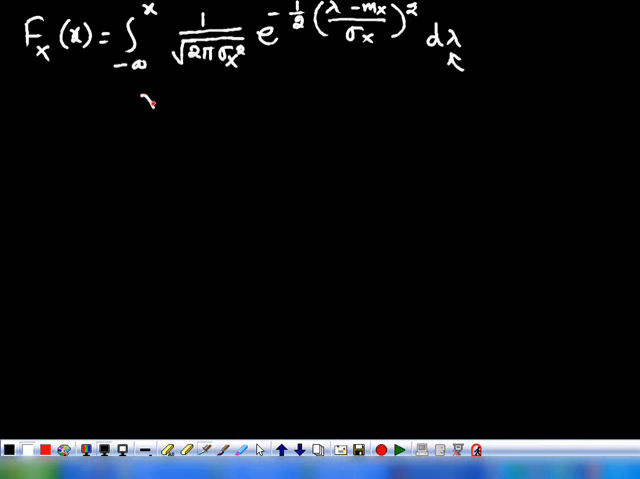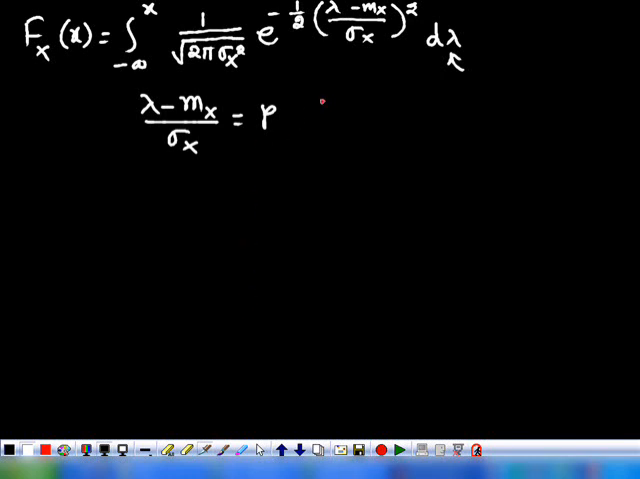So here, let us take this (lambda minus mx) by sigma x as equivalent to something. So let us represent the CDF in terms of some other function. I already mentioned the closed form solution of this integral is not possible. That's why we are using some function whose values are already given. So first let us represent this Fx(x) in terms of a new function. Then we can use some table to find the Fx(x) values.